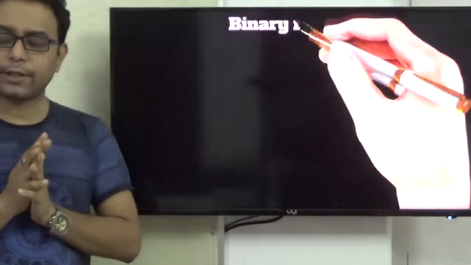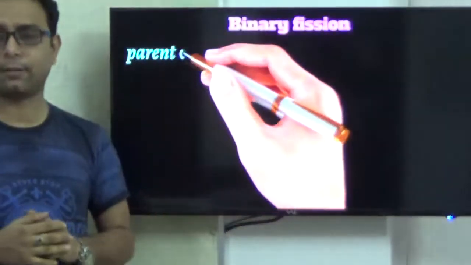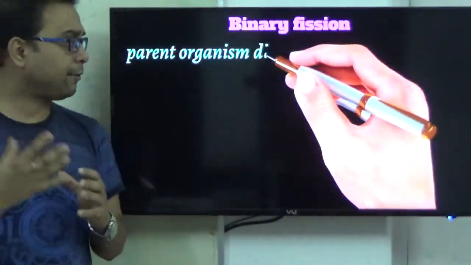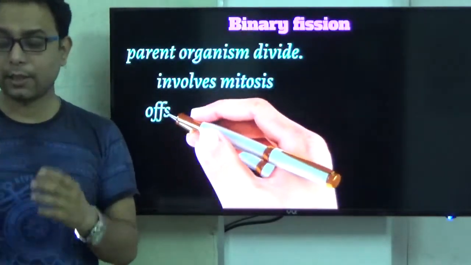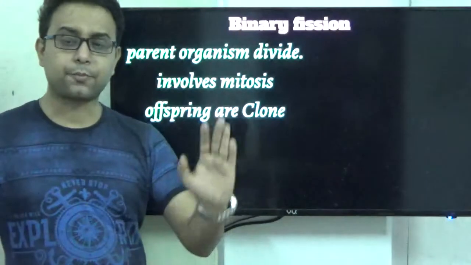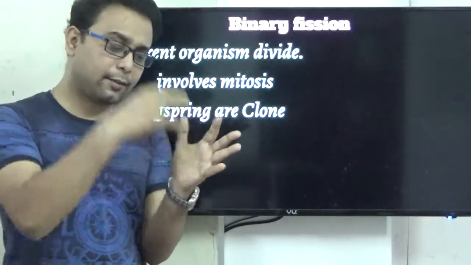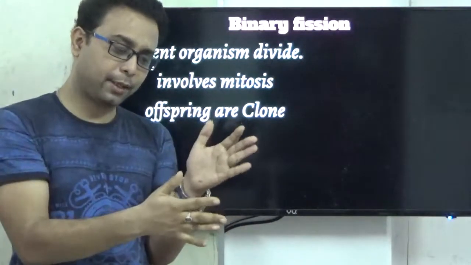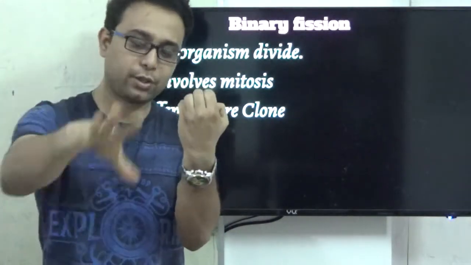Next, we discuss every mode of asexual reproduction. First of all, binary fission. In binary fission, the parent organism divides and it involves the mitosis process, not the meiosis process, and the offspring are clones. Bi means two. Here the fission or division is happening, so our mother cell is divided into two cells.